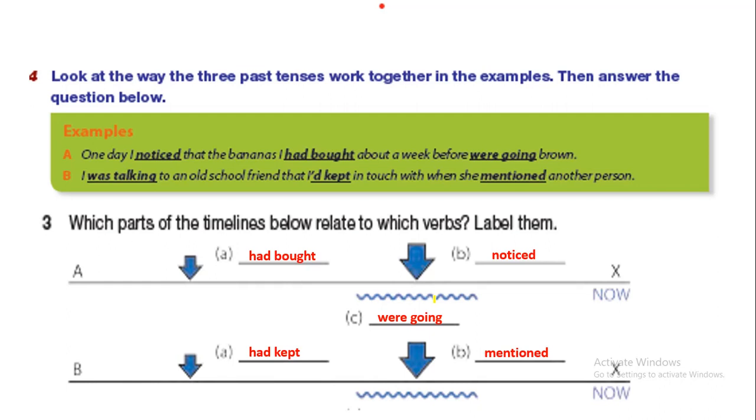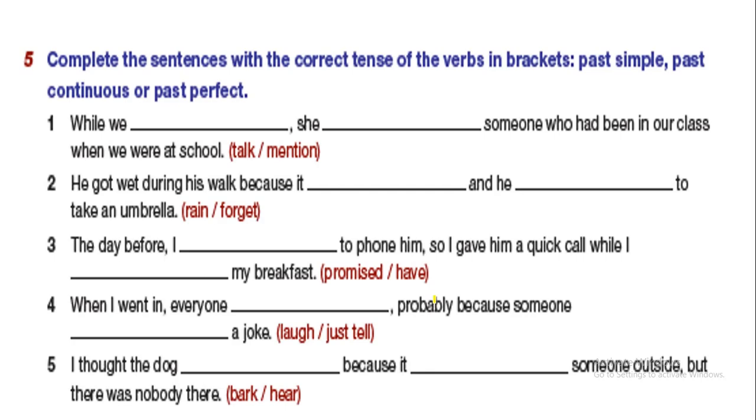What about this line which is like a zigzag? If you notice, the line is zigzag because it is a repeated action. Repeated means it was repeated more than once, because it is continuous. So here it is was talking. Okay, now let's move to the coming one.